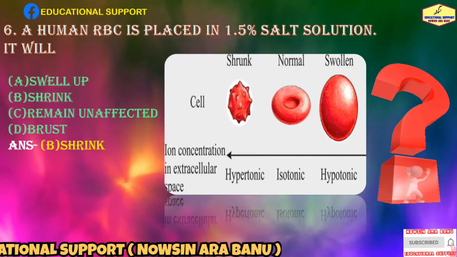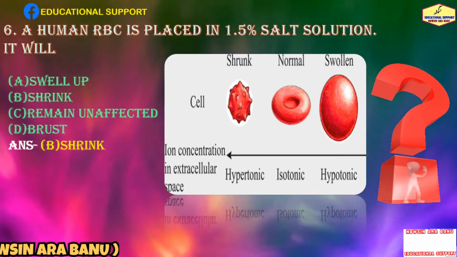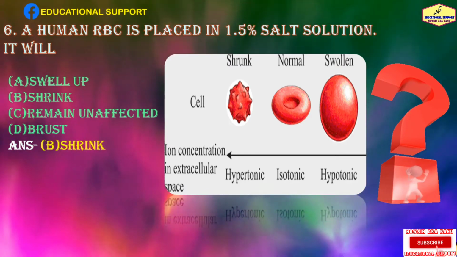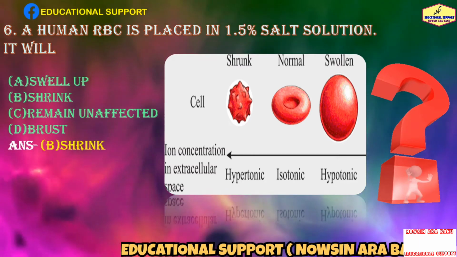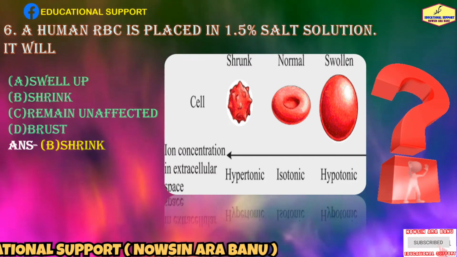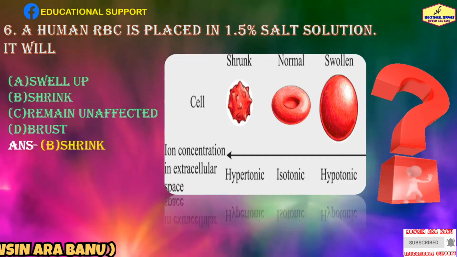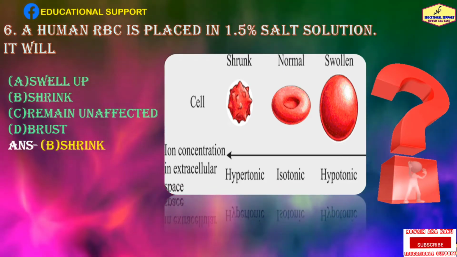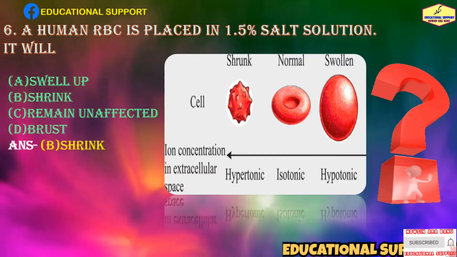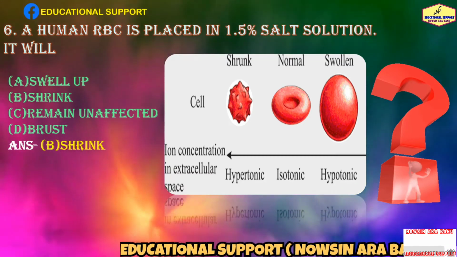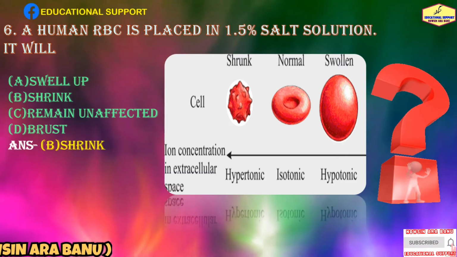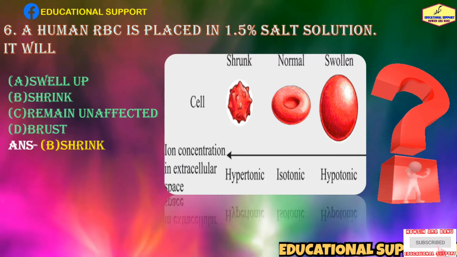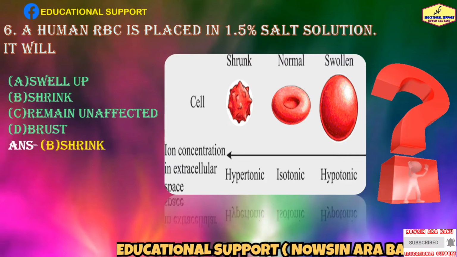For human RBC, 0.9% salt solution is isotonic. Therefore, a medium of 1.5% salt solution would be hypertonic. Do you know what is meant by a hypertonic solution? A hypertonic solution is one where the concentration of solute is greater outside the cell than inside it. Hence, RBC sinks. So, the right answer is C.